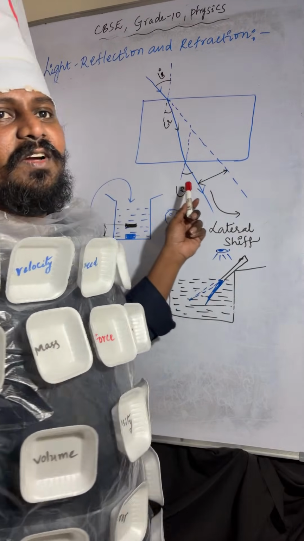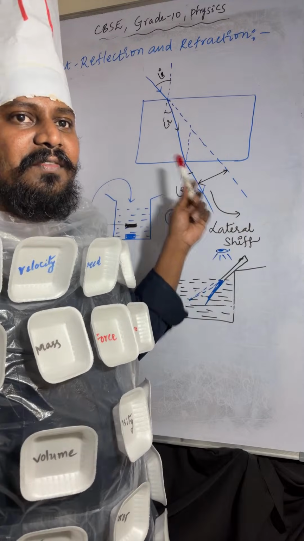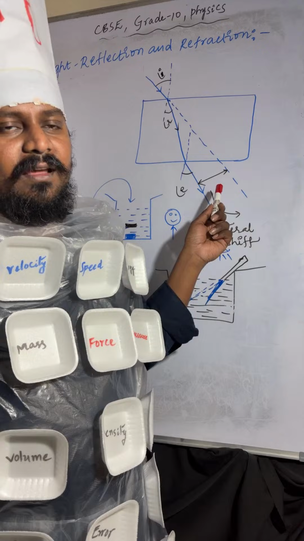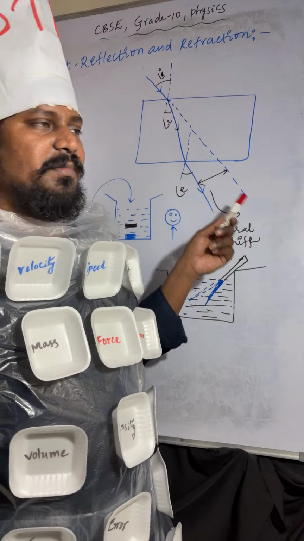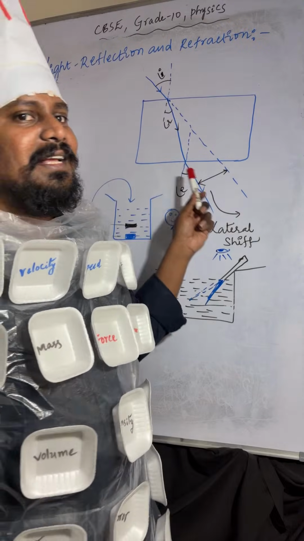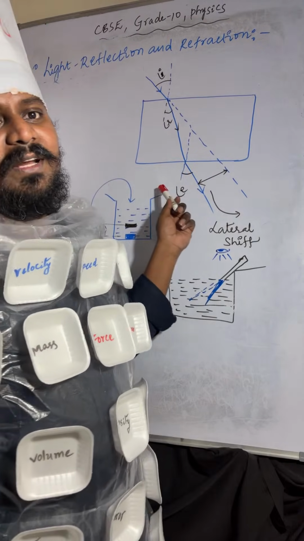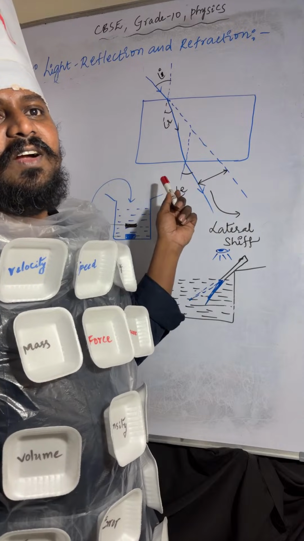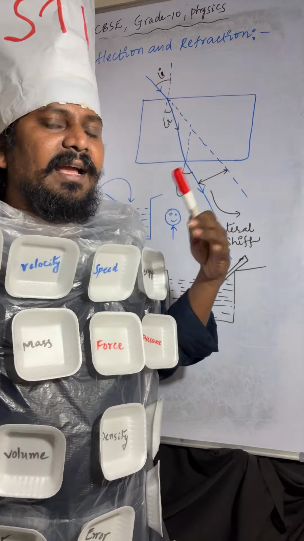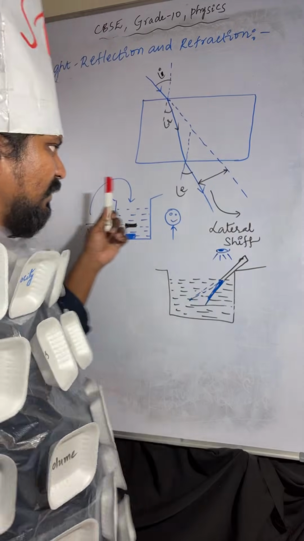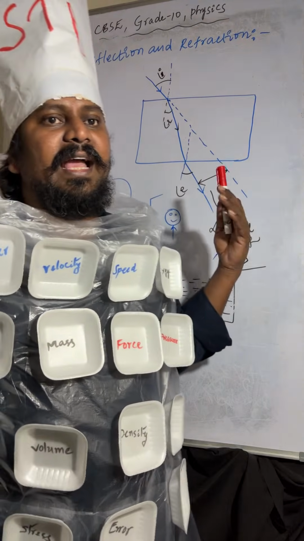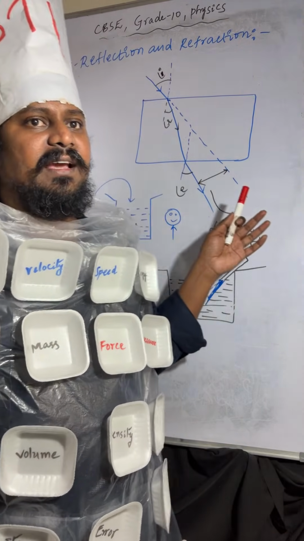The angle between the refracted ray and the normal line is called the angle of refraction. Angle of refraction or angle of emergence? The angle between the emergent ray and the normal line is called the angle of emergence. Sorry, okay, so angle of emergence. I hope it is very clear.